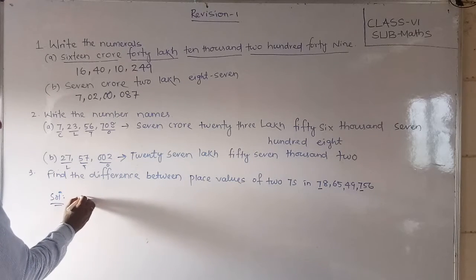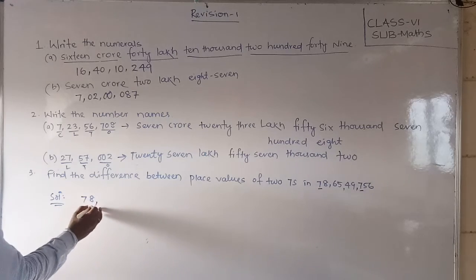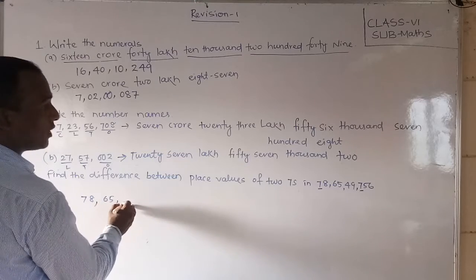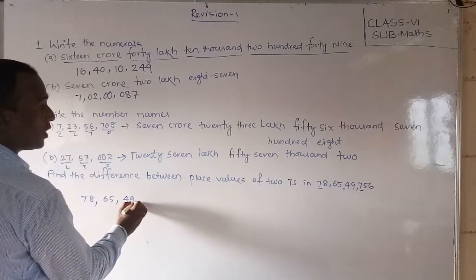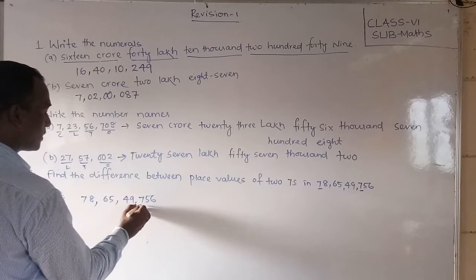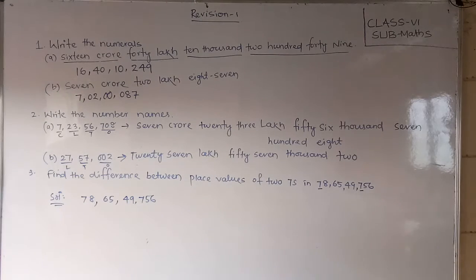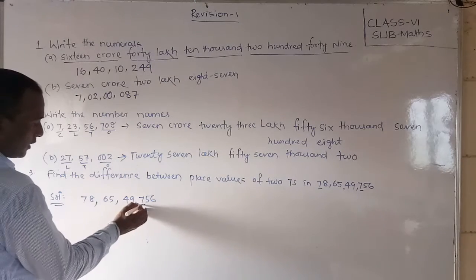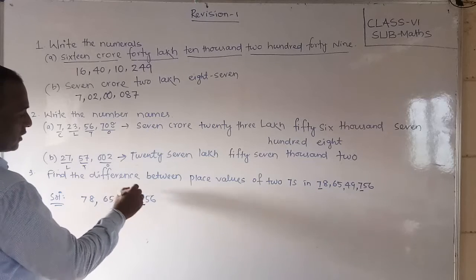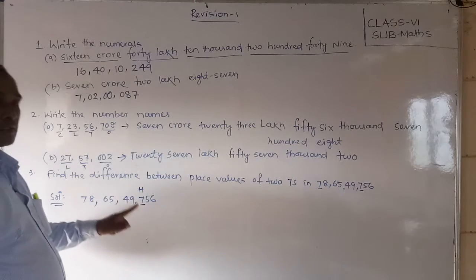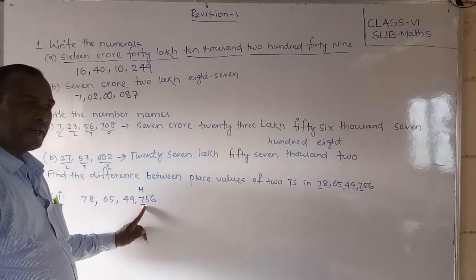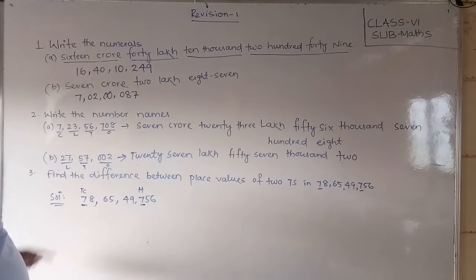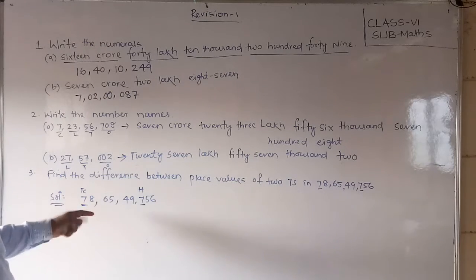The given number, what is that students? 78 crores 65 lakh 49,756. Okay students, now what is the place value of a 7? First 2 7 is there, so different place value is there. Place value means first underline that digit, which place is there. Now this is 100 place is there, so that means the place value of this 7 is 700. Now which place this is? Now this is 10 crore place, so that means 70 crores is the place value of 7.